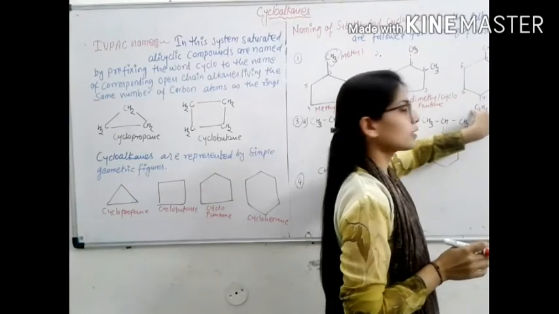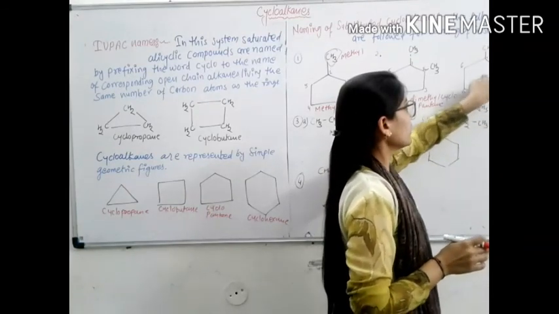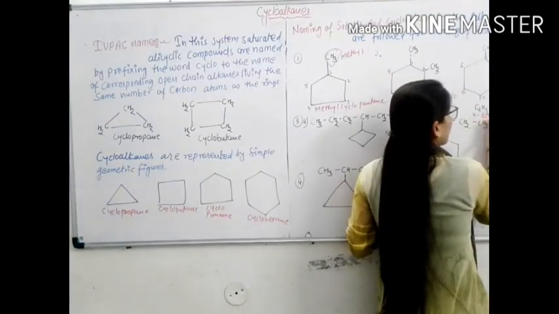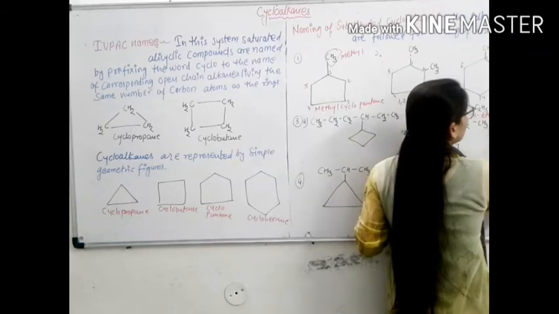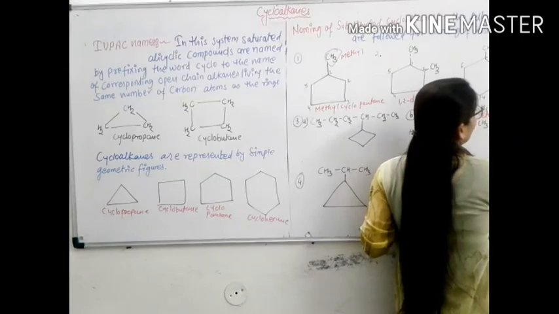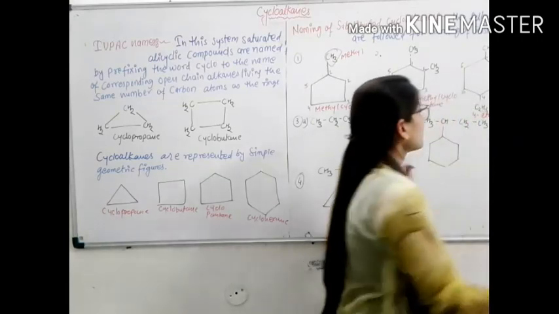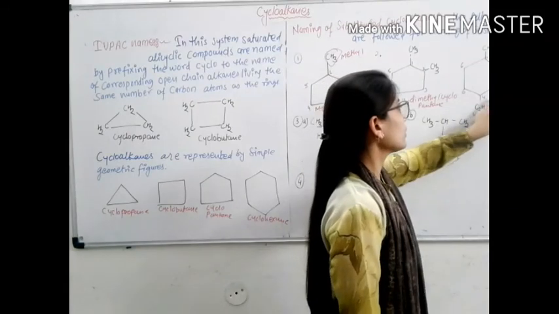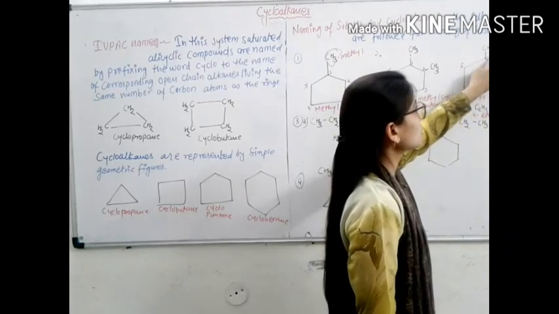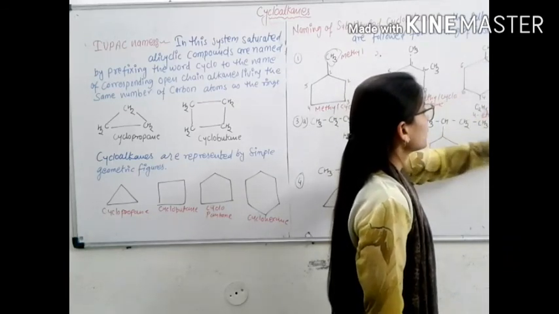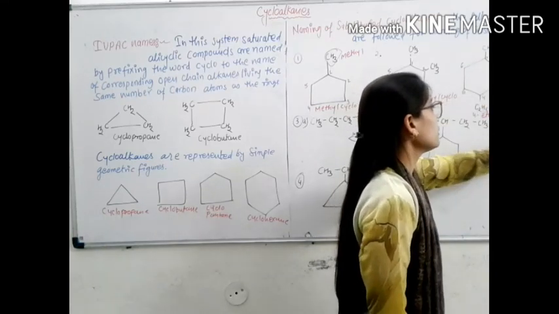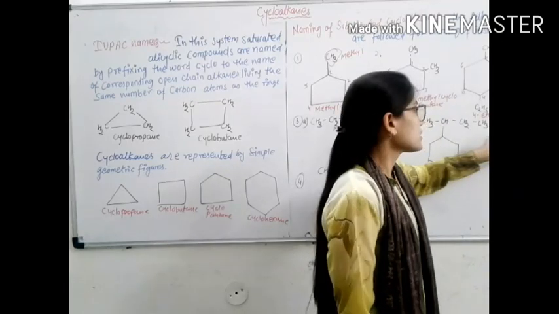E is first alphabetically, then M. So the name is 4-ethyl-1,2-dimethylcyclohexane. Both substituents are the same, so it is known as dimethyl. This ring is a 6-member ring, so hexane, cyclohexane.